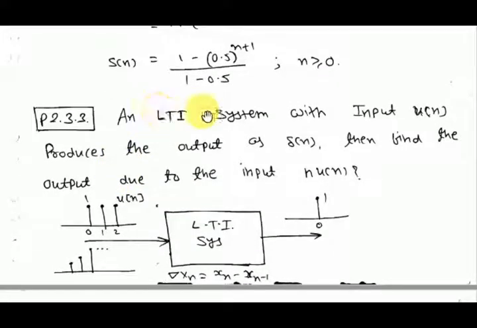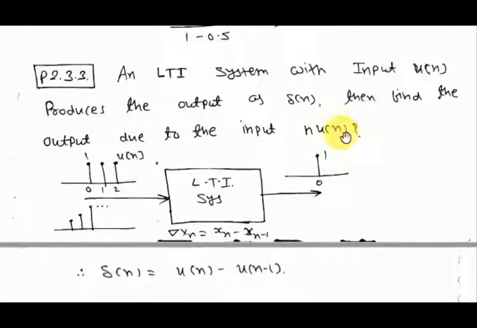An LTI system with input u[n] produces the output as delta[n]. Then find the output due to the input n u[n]. So due to input u[n], the output is delta[n]. What may be the relation between input and output?